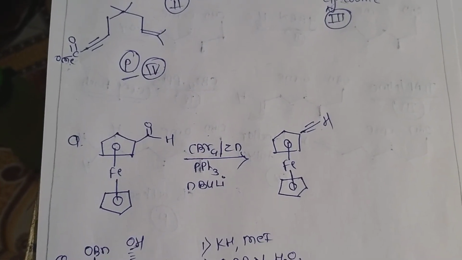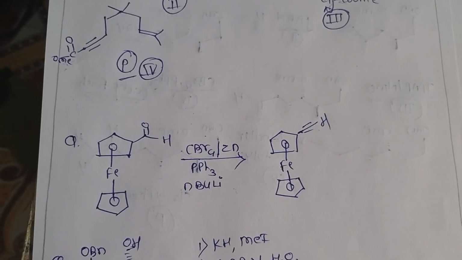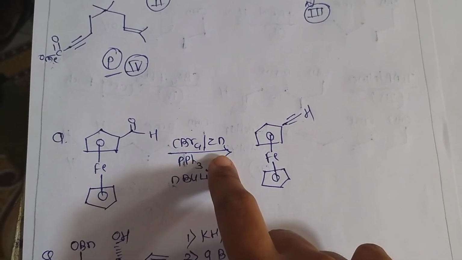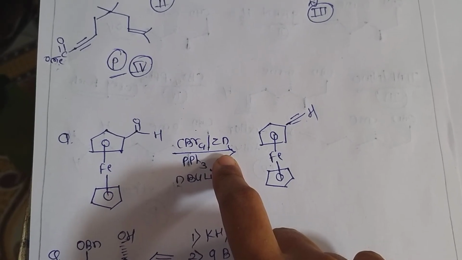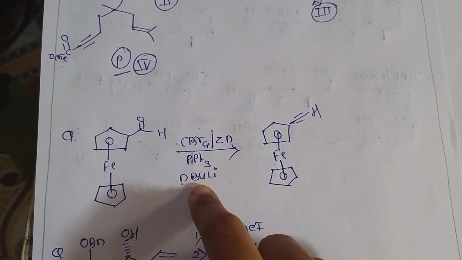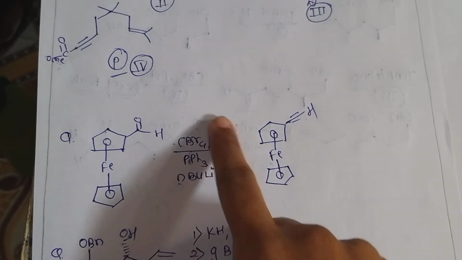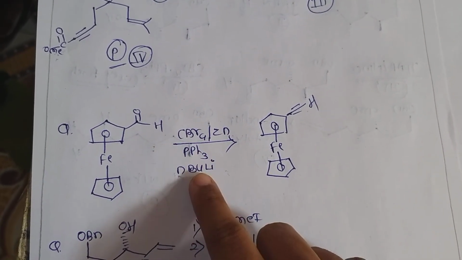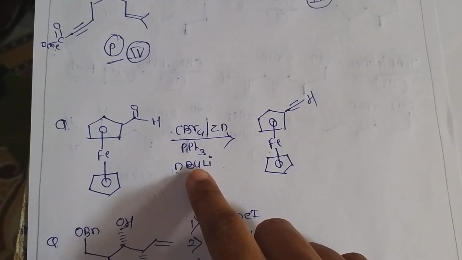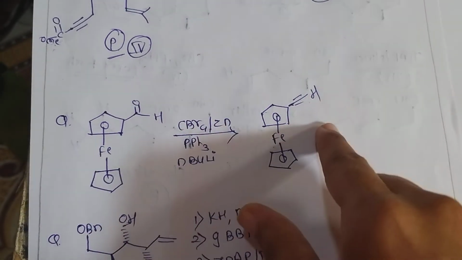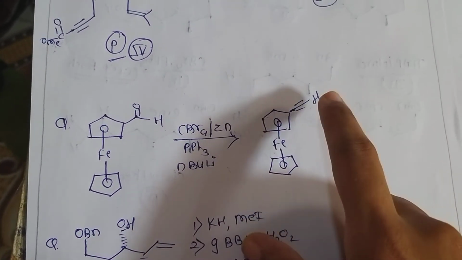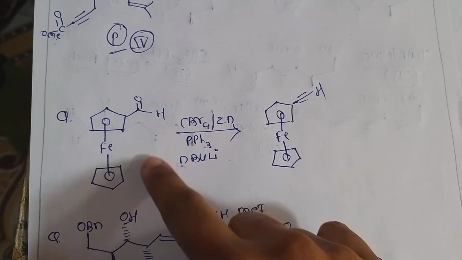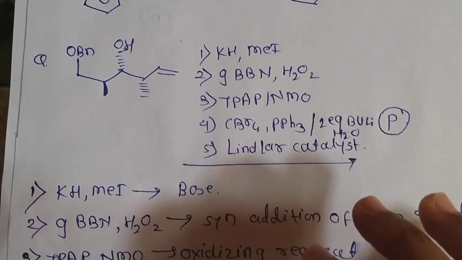Now look at the second example. This example contains an aldehyde group and the reagent is carbon tetrabromide in the presence of zinc, triphenylphosphine and butyl lithium. By looking at the reagent, we come to know that this is a Corey-Fuchs reaction. This reaction involves conversion of an aldehyde into a terminal alkyne. We can predict the product by just recognizing which type of reaction it is.